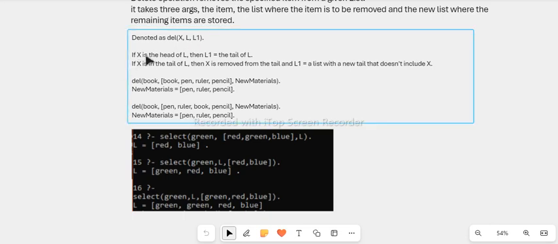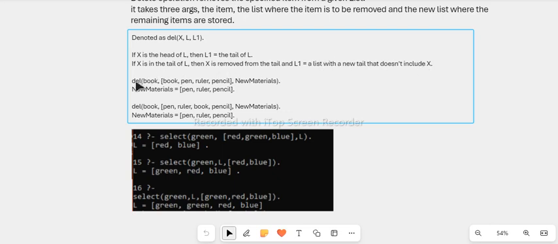So if X is the head of the list, then L1, that is the remaining list, will be the tail of the list. If X is in the tail of the list, that is, the item that I want to remove from the list is in the tail, then it will be removed from the tail, and the remaining list would be given back, that is L1 will equal a list with a new tail that doesn't include X. Whatever item was the head before will remain the head, then the remaining list in the tail will be given back.